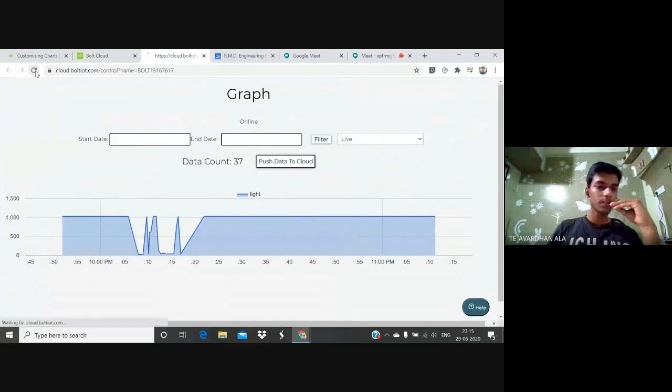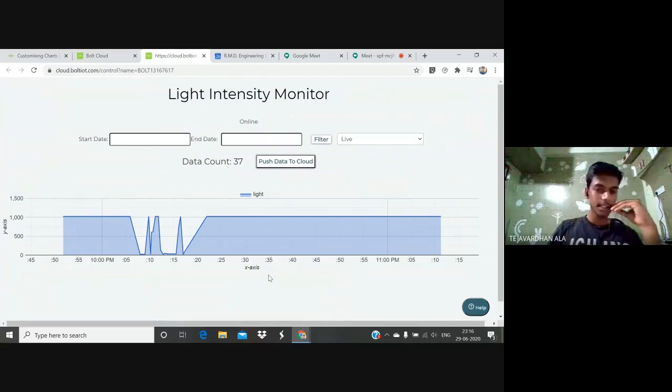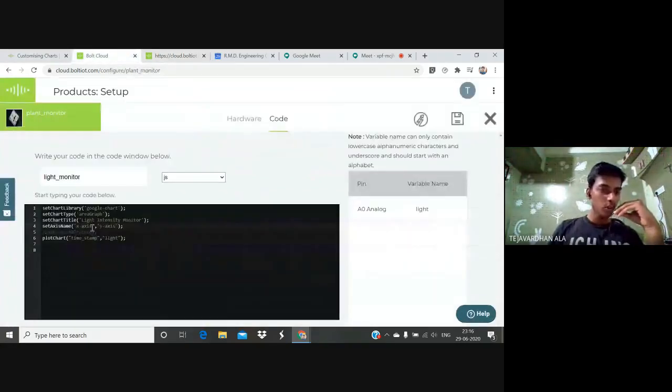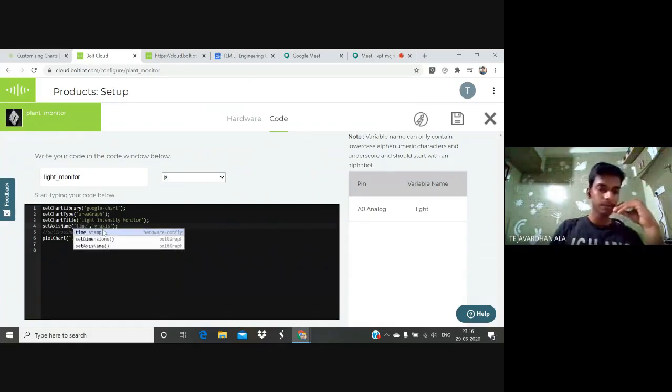By refreshing the page, we can see the output. So friends, we are seeing here the y-axis and x-axis. For your understanding, I am showing you this y-axis and x-axis. Actually, we have to give the corresponding terms in which we are measuring, that we already know. For every graph we see in our day-to-day subjects, there is corresponding voltage, current, or whatever it may be. So here for the x-axis I am giving the time, and for the y-axis I'm giving the amount of light, friends.